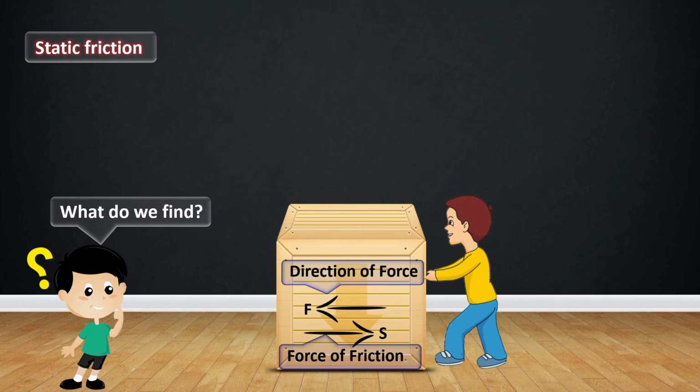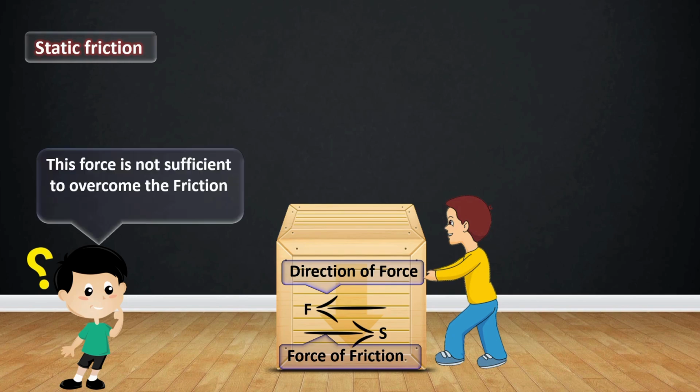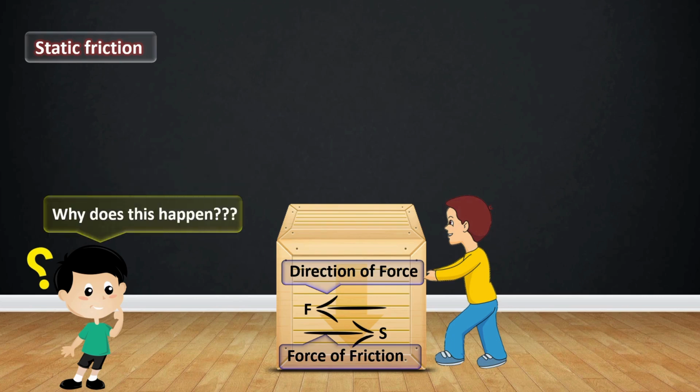So let us see what we find. This force is not sufficient to overcome the friction. So here the force is applied and in the opposite direction the force of friction is working. But the force that we are applying is not sufficient to overcome the friction. That's why it is not moving the block. Now let us see why this happens.